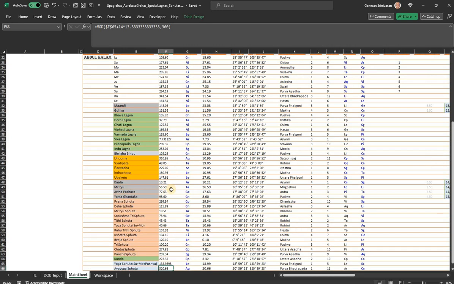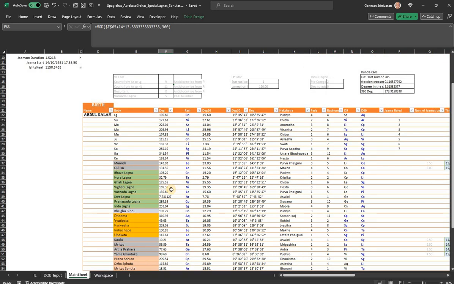In case you want to carry forward these calculations for some other Excel computations, you can do that easily. So that's the advantage that Excel brings in. Hopefully this is useful to you. Give in the comments how you are going to use this. That would be helpful. And also check if these are compatible and the results are okay with Jagannatha Hora or any other software.